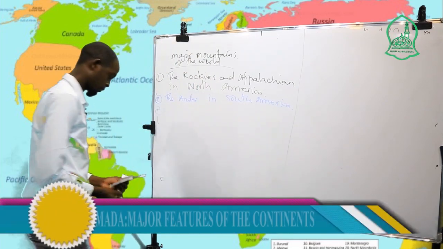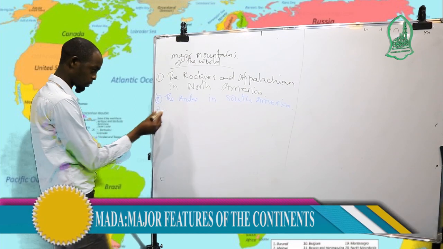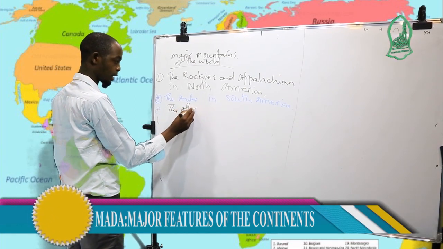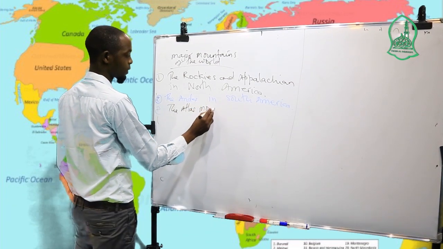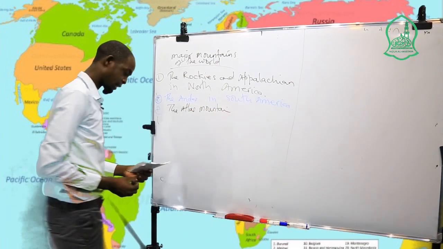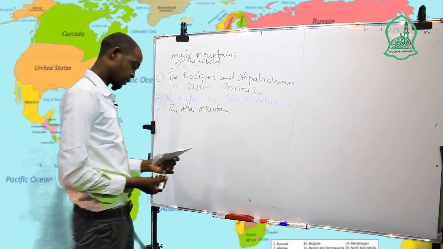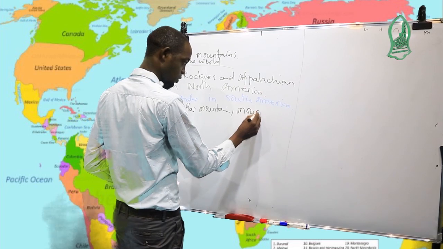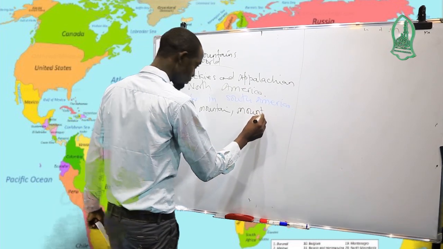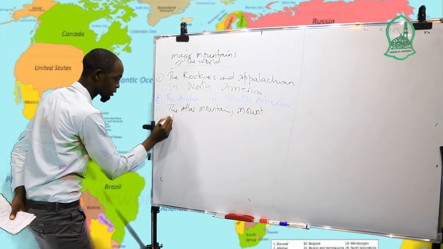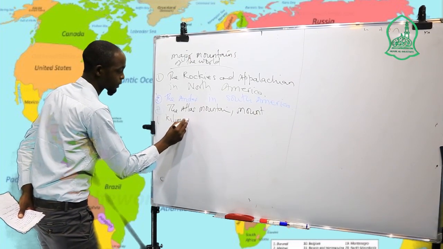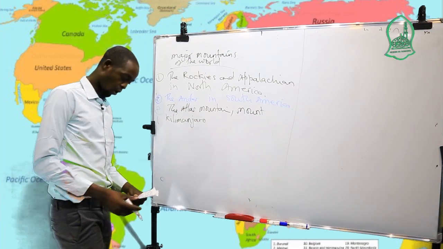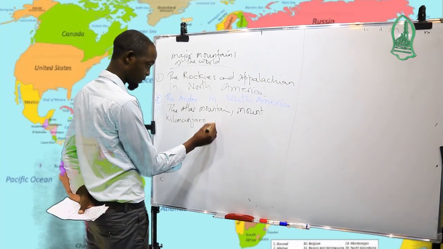Also, we have the Atlas Mountains. Also we have Mount Kilimanjaro, and these are found in Africa.